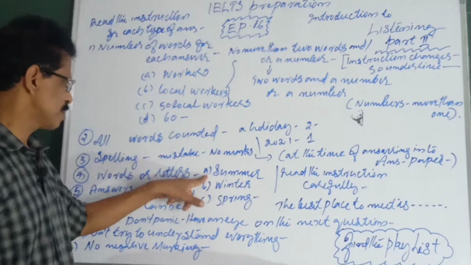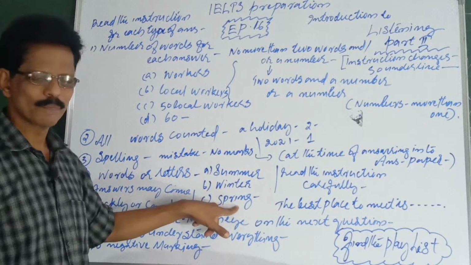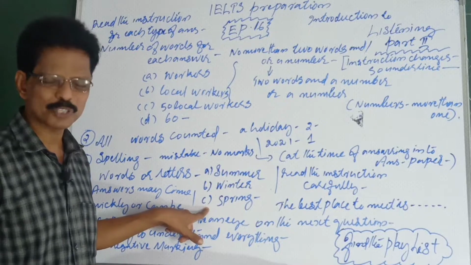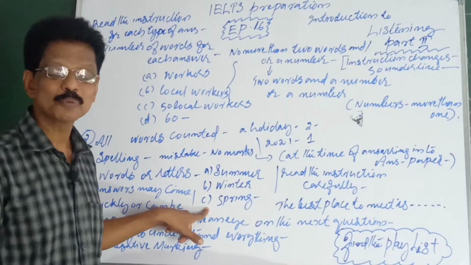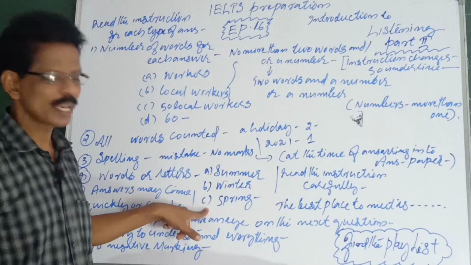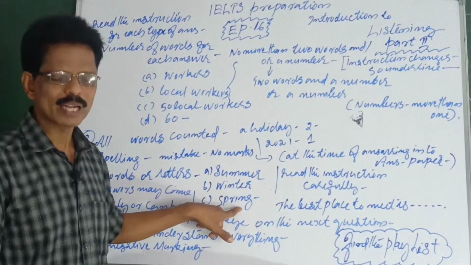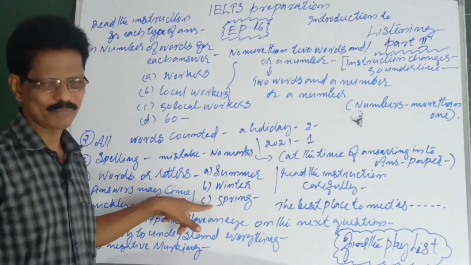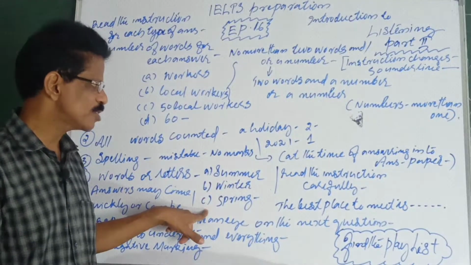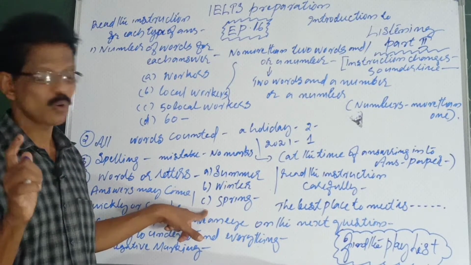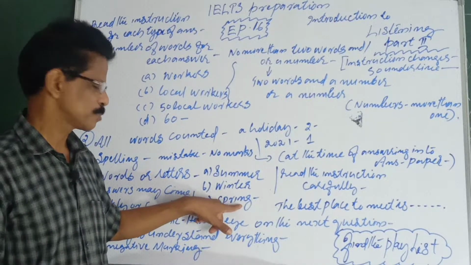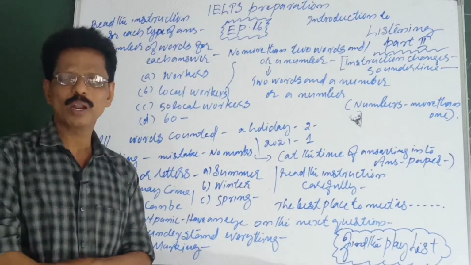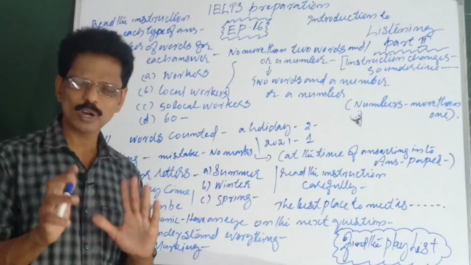For example, A is summer, B winter, C spring. Suppose the answer is this one, the third option. Only the option letter needs to be written. If you write the word spring, your answer is right, but the mark won't be given because you were asked to write the letter. So if you are asked to write the letter, write only the letter. Don't write spring instead of the letter. Don't write the letter and spring together either. If you are asked to write only the letter, you need to write only that.